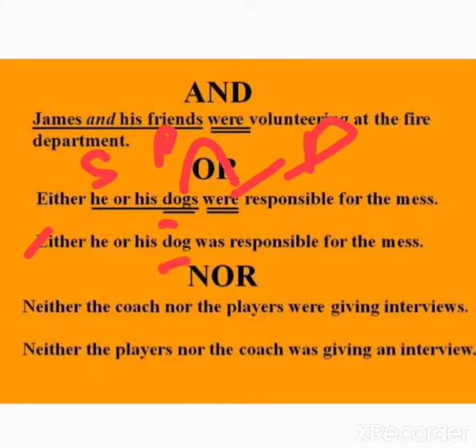Because dog is singular in number. So wherever there are two subjects, we have to look at the subject which is nearest to the verb. The nearest to the verb was, it is dog. So that is why dog, it is singular number. So the verb will also be in singular number. Okay, students. Come to the next example.